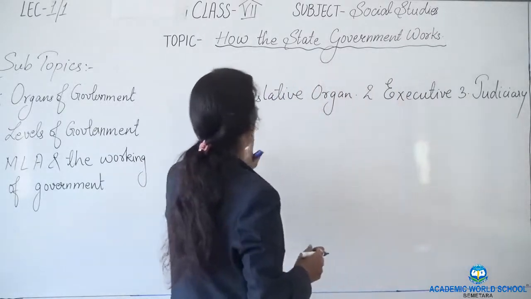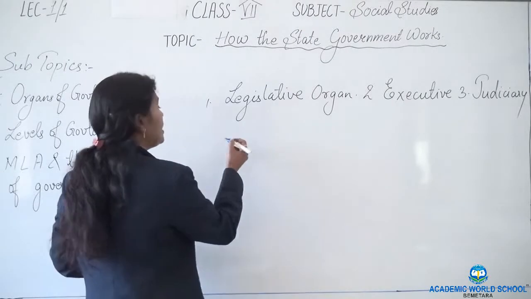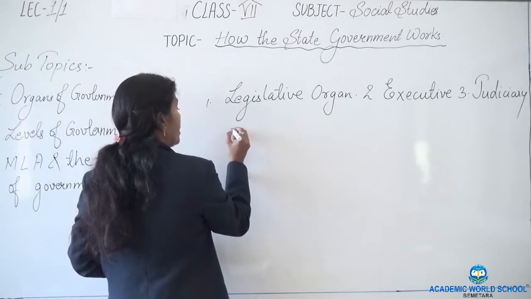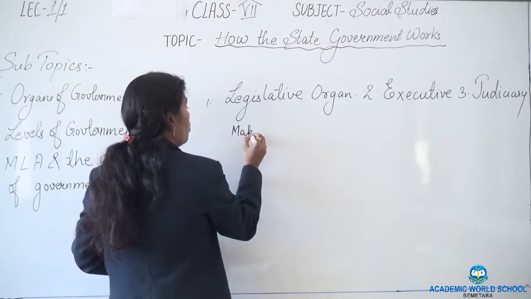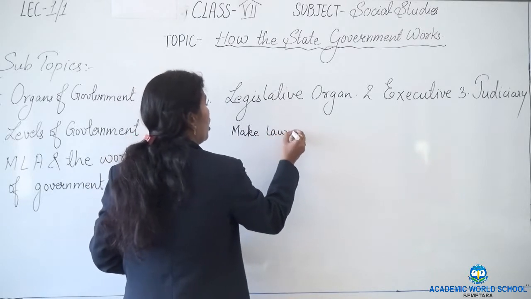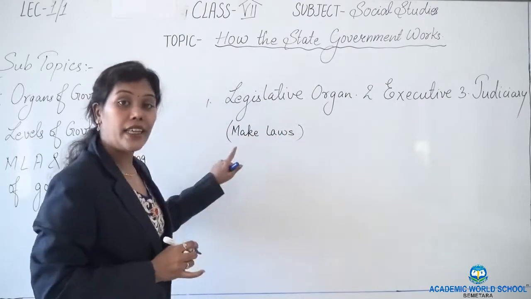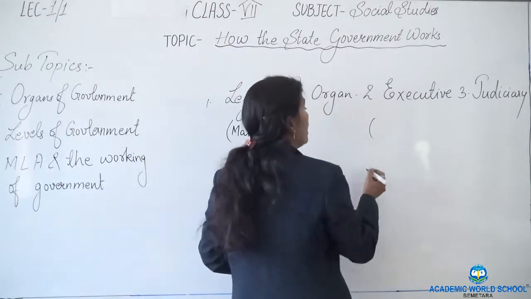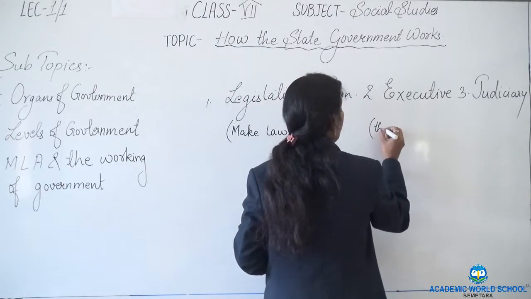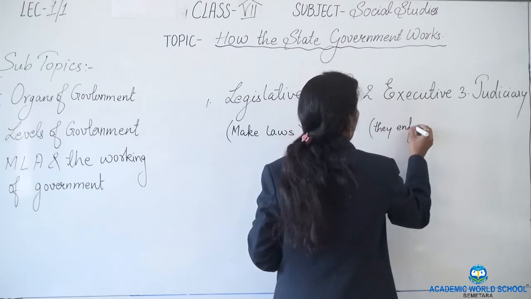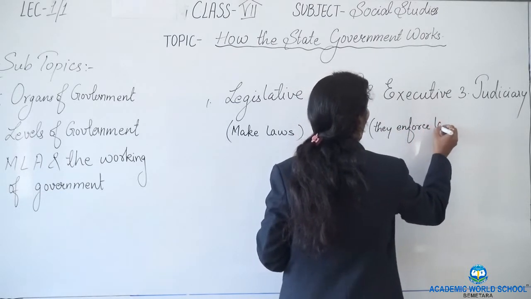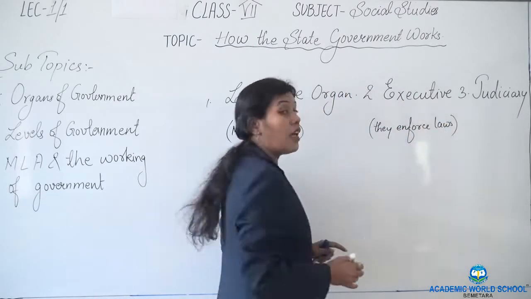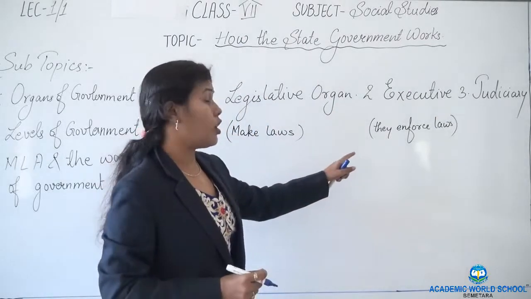Now, what is the work of the legislative? The legislative organ makes law. It makes laws for the entire nation. What is the work of the executive? They enforce laws, or they see the implementation of laws.